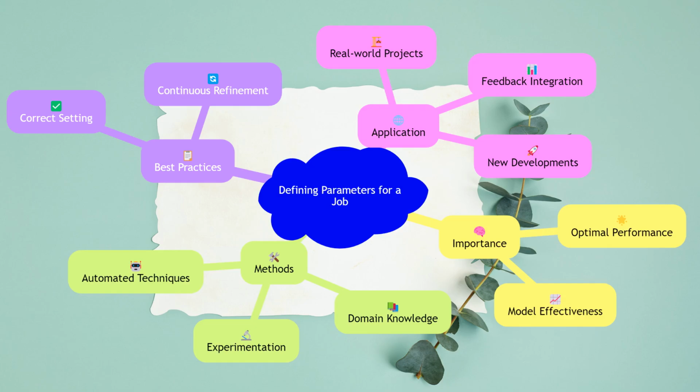Defining parameters for a job is a critical aspect of preparing a model for deployment. It involves a combination of domain knowledge, experimentation, and automated techniques to ensure optimal performance. By understanding the importance of parameters, setting them correctly, and employing best practices, data scientists can significantly enhance the effectiveness of their models. The next steps involve applying these principles to real-world projects and continuously refining the process based on feedback and new developments in the field.